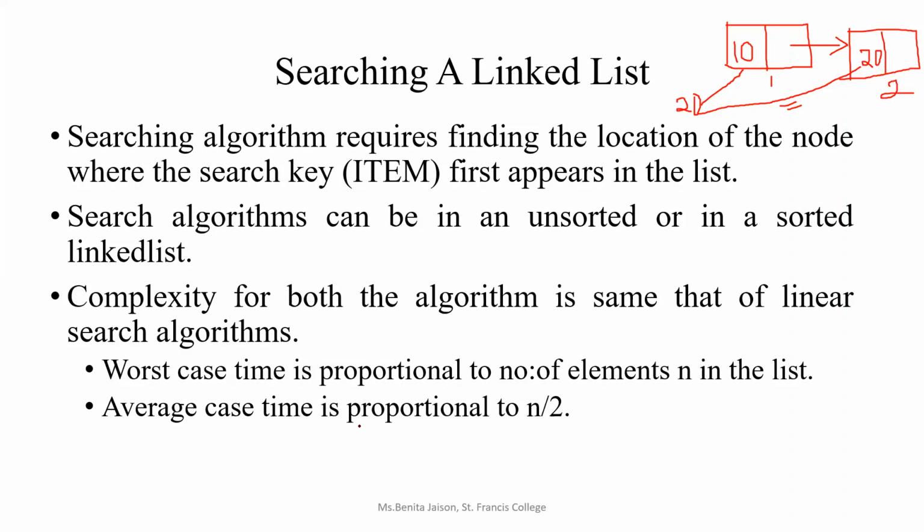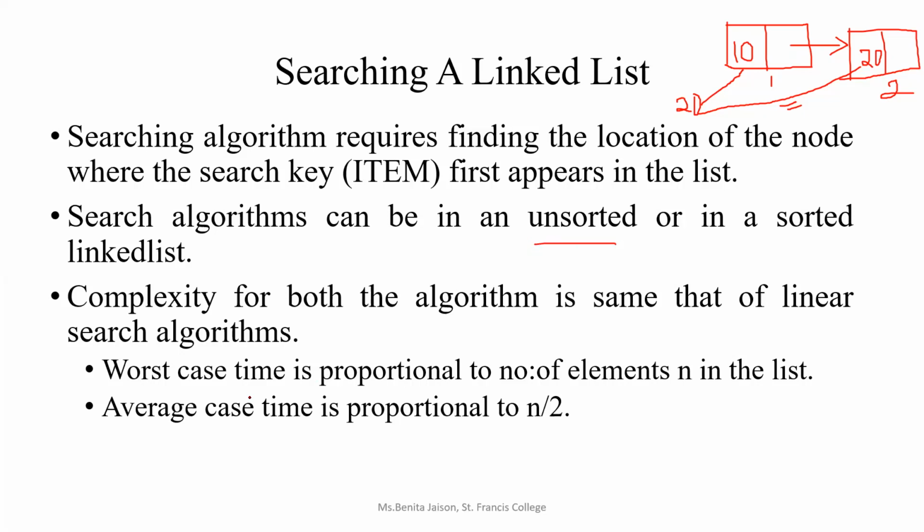Okay, so this will be our searching of an item. As I told, searching itself can be on an unsorted or sorted linked list. You know what is the difference between sorted and unsorted? If you have the numbers in the data part in ascending or descending order, then it will be a sorted list. If it is not arranged based on the data, then it is an unsorted linked list.